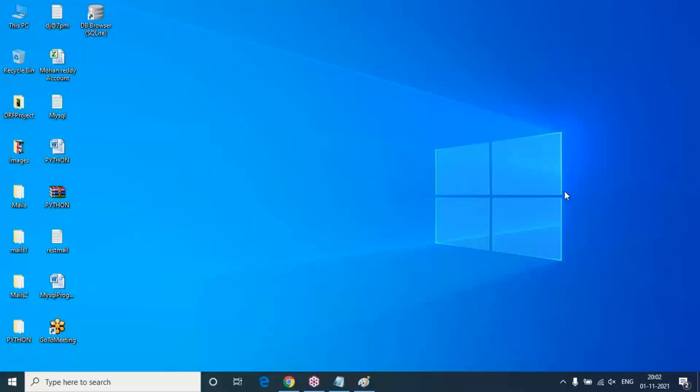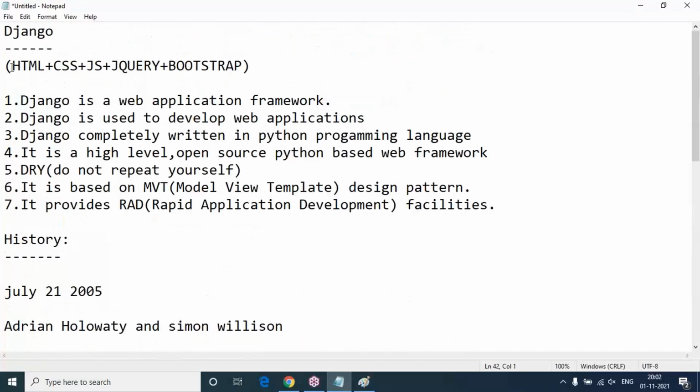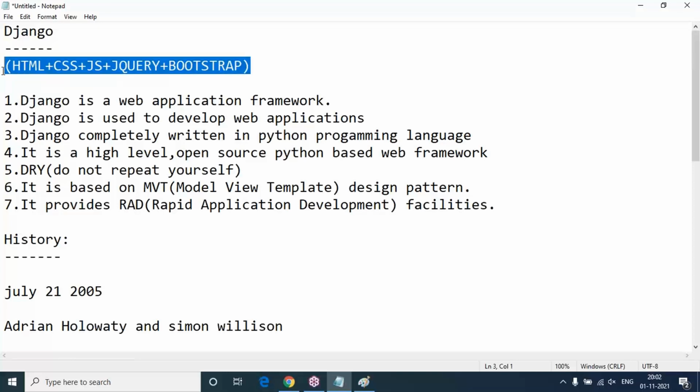Sir, I don't know the basics of HTML, CSS, and JS. Can I move on to Django, sir, without learning that? Undoubtedly, yes, that's what I'm saying. After completion of the Django demo sessions, in 3 to 4 days I'm going to start HTML basics, CSS, jQuery, and Bootstrap. All the basics I'll cover in our session. That's enough to manage Django.